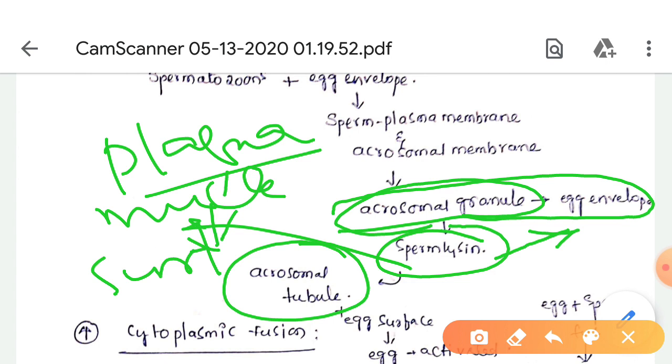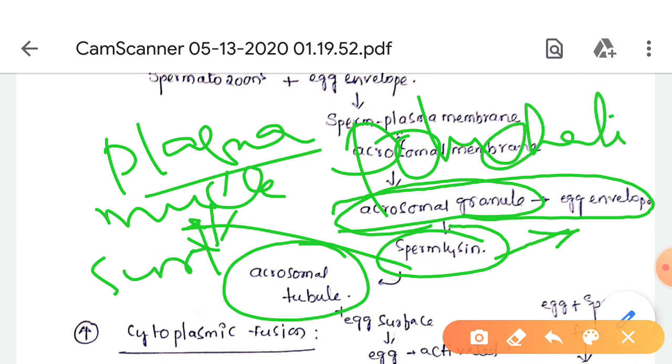In some cases, more than one acrosomal tube also develops. Example, polychaetes.